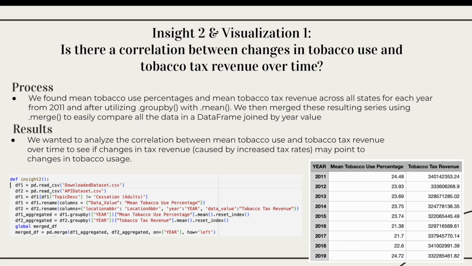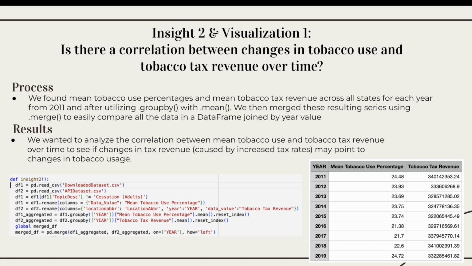For our second insight and first visualization, we wanted to look at if there was a correlation between changes in tobacco use and tobacco tax revenue over time. We found mean tobacco use percentages and mean tax revenue across all states for each year from 2011 and after using group by and .mean. We merged these resulting series using merge to easily compare all the data in a data frame joined by year.